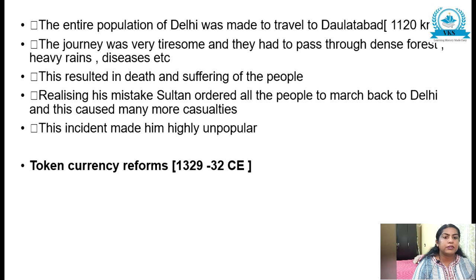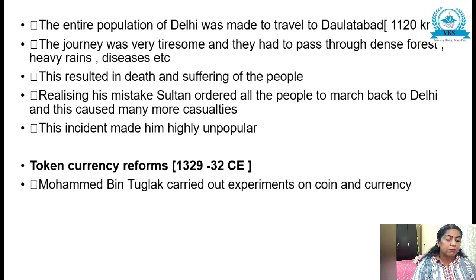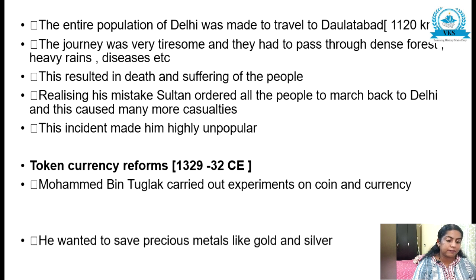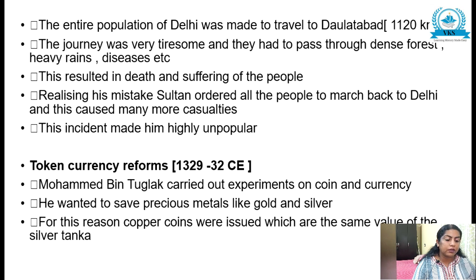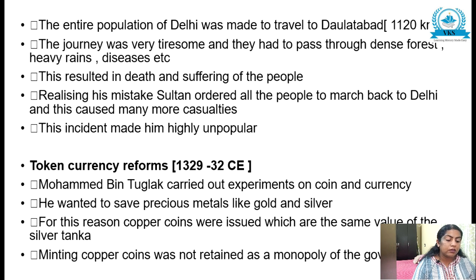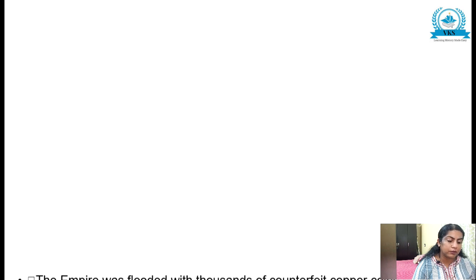The third administrative experiment is token currency reform. Muhammad bin Tughlaq carried out experiments on coins and currency. He wanted to save precious metals like gold and silver. For this reason, copper coins were issued, which had the same value as the silver tanka. Minting copper coins was not retained as a monopoly of the government.